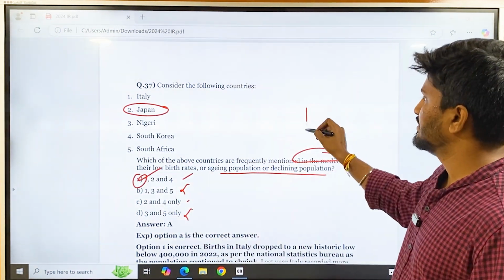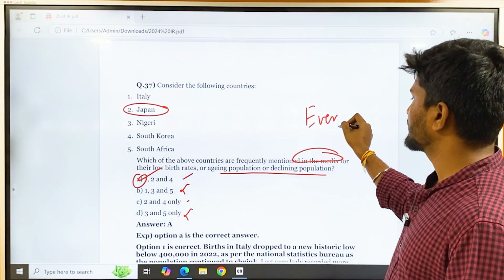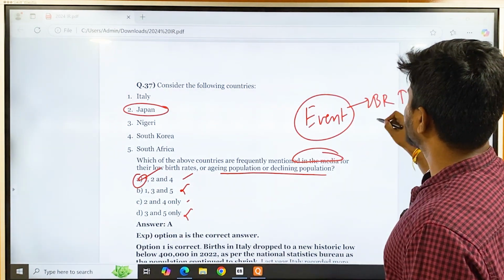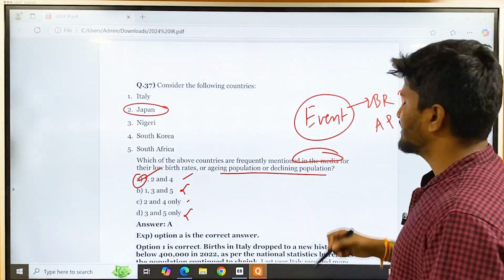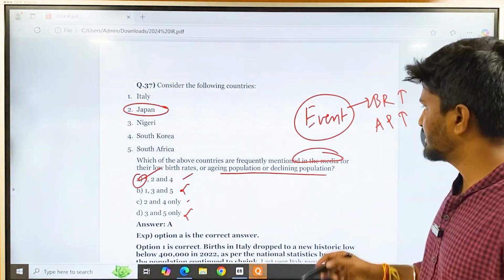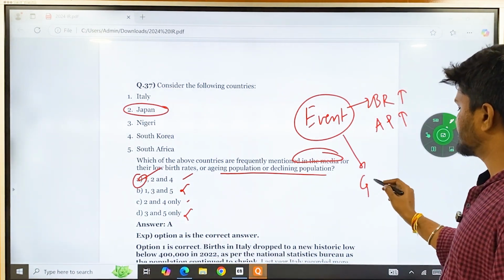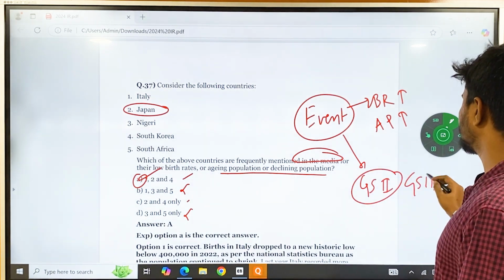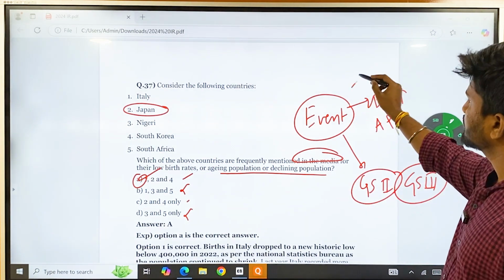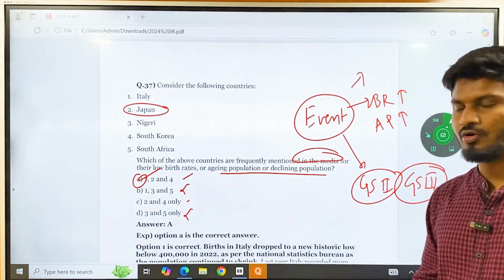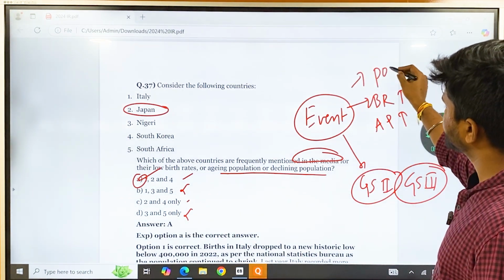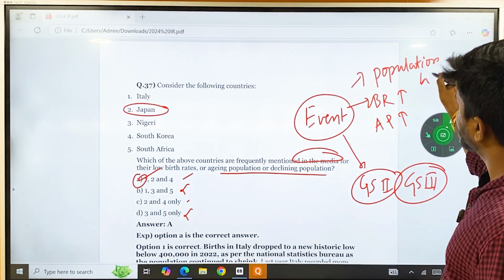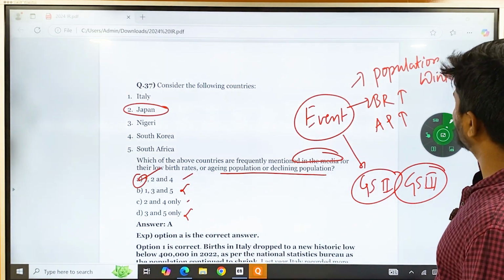This news about birth rate declining or aging population increasing is very much used in the news, and that is why in the UPSC this year, GS2 or GS3 I guess, in the mains there is a question about population winter.